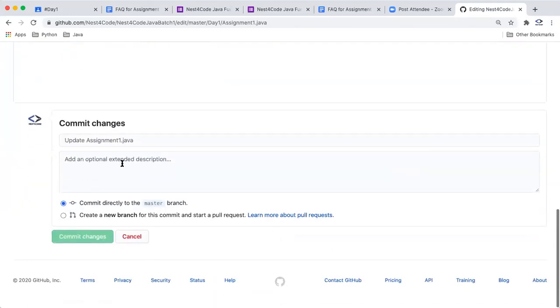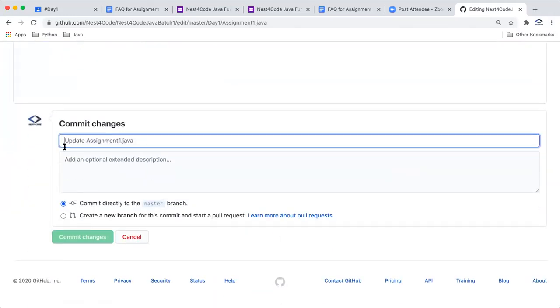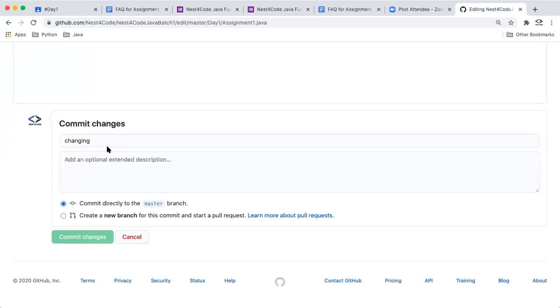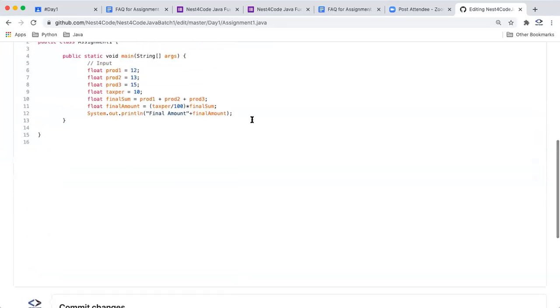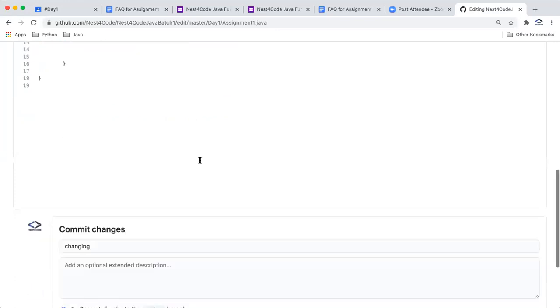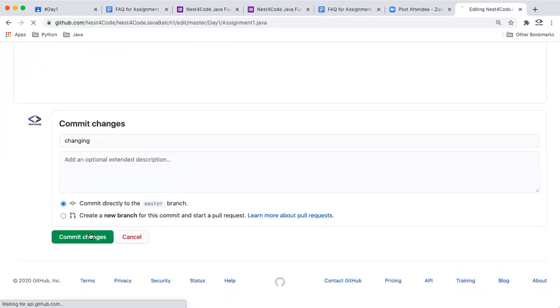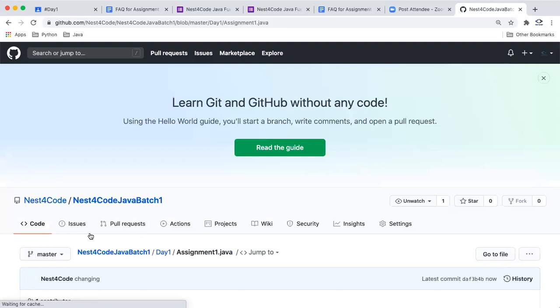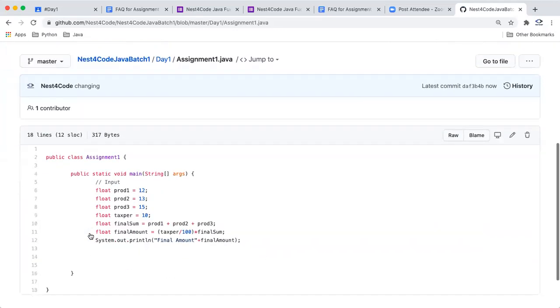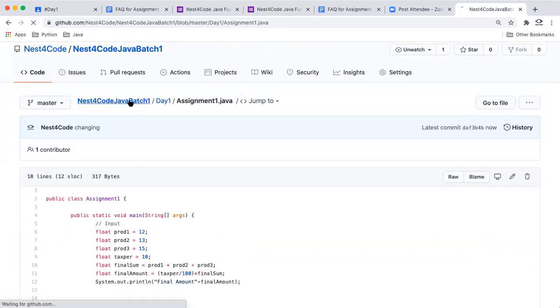And then once your changes are done, you can just commit changes, also giving a message, like "change". And then you can click on commit change. I think we have not done any changes, so that's why it's not allowing us, because it's a duplicate file. Okay, we'll see if it's allowed now, because to commit or to add new changes, it should not be an identical file. Now we have changed the file, right?